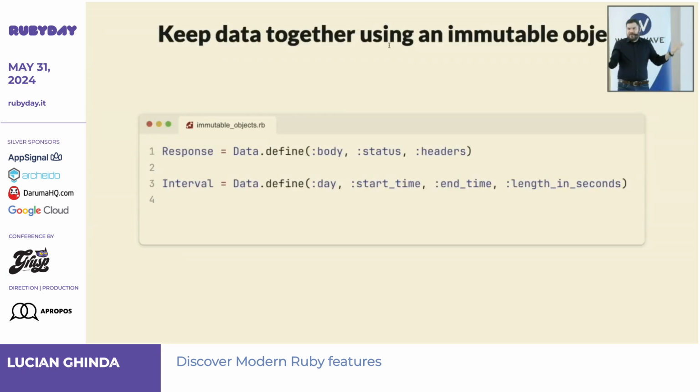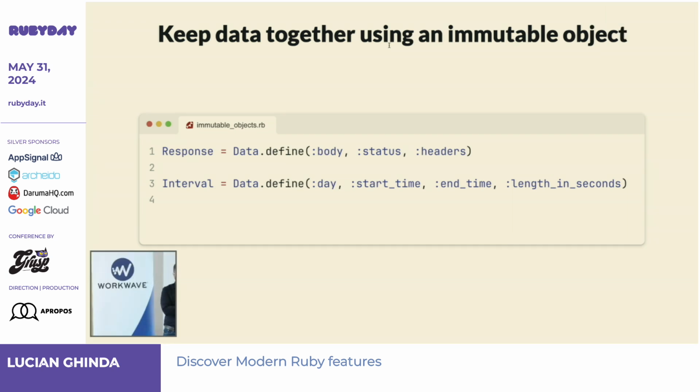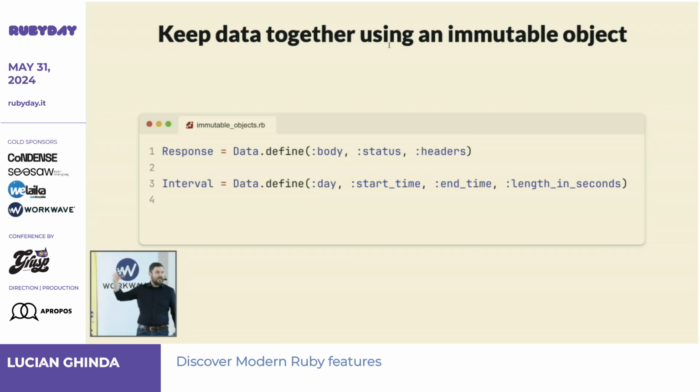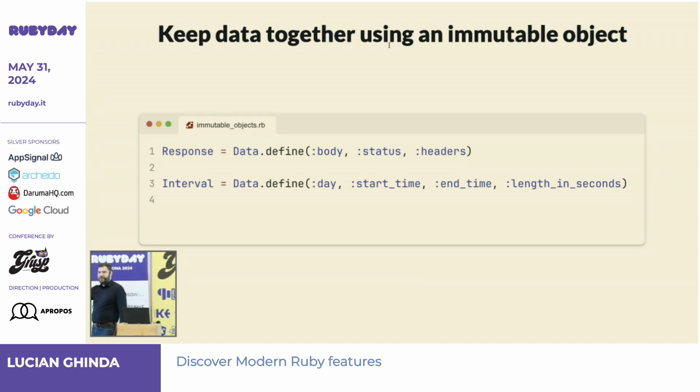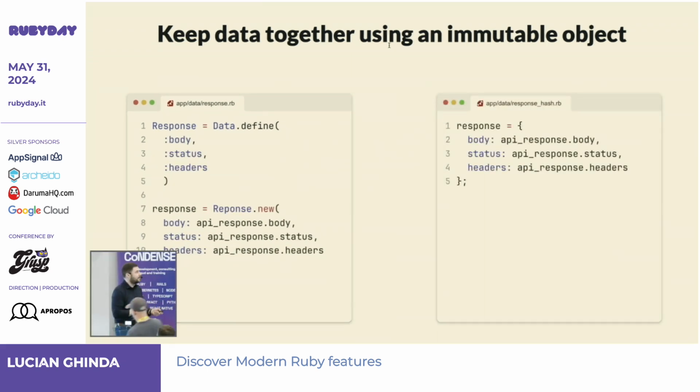The first thing is you want to keep unchangeable data together. Let's see a real example. You're consuming an API and you want to move what you read from there further on in your code to be processed. So you can define a response like that, then instantiate it and pass it along. Or maybe you work in a booking system where you have events, and you are already setting up some day, start time, end time, and you want to pass it along.